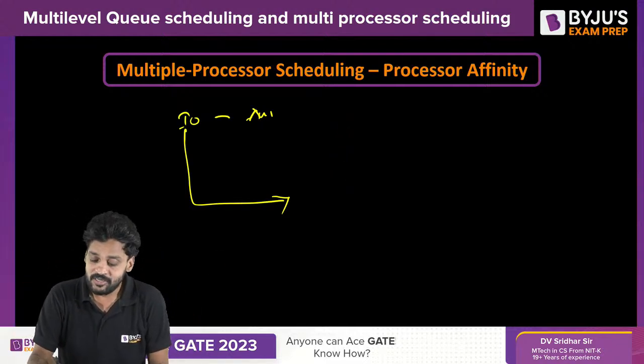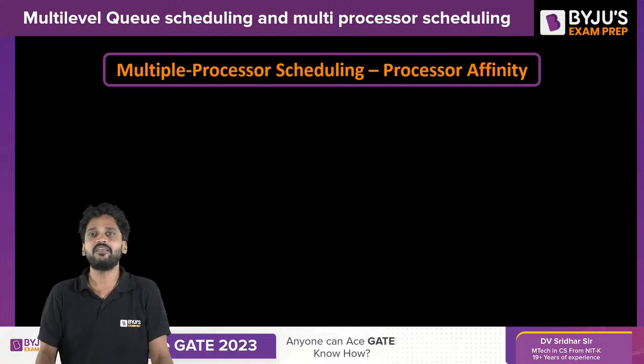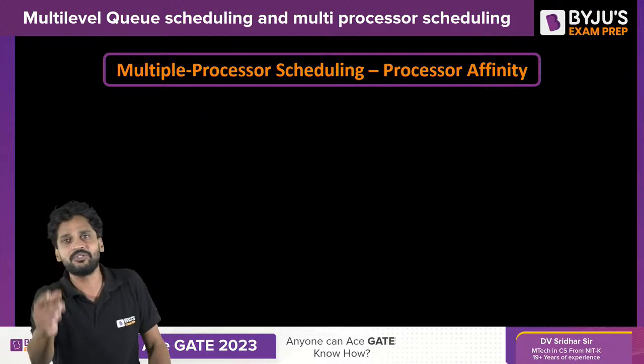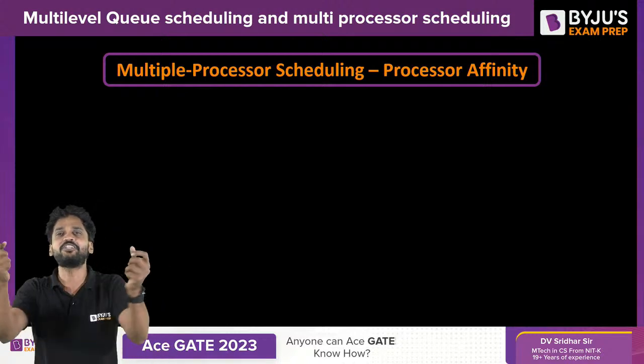But let us talk about hard affinity. In hard affinity, every process, the moment it enters the system, will be assigned to a fixed set of processors.